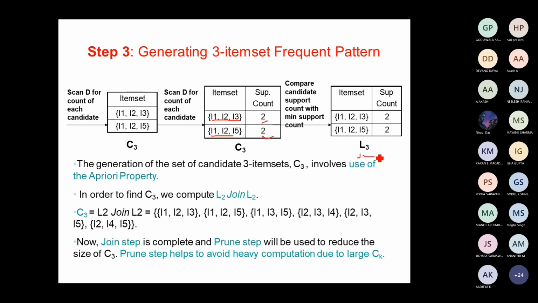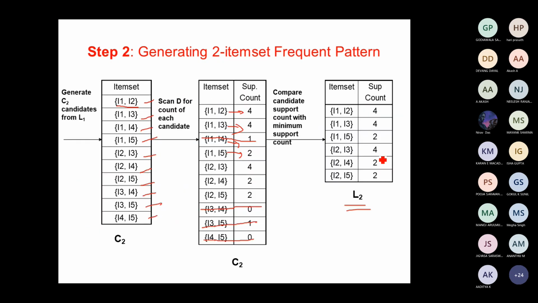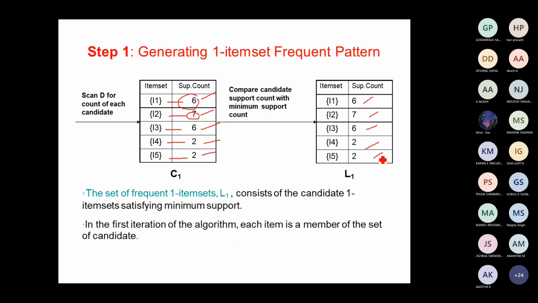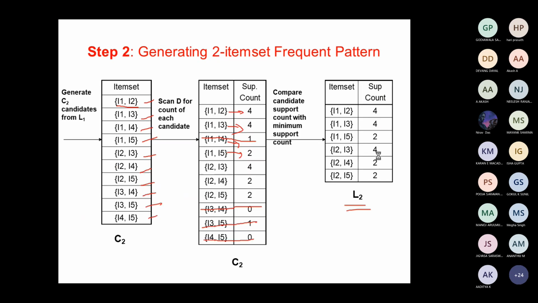Now in the Apriori algorithm, your algorithm is going to have 2 steps. One is the join step and another is the prune step. What is the join step? You are joining one item set with the 2 item set.